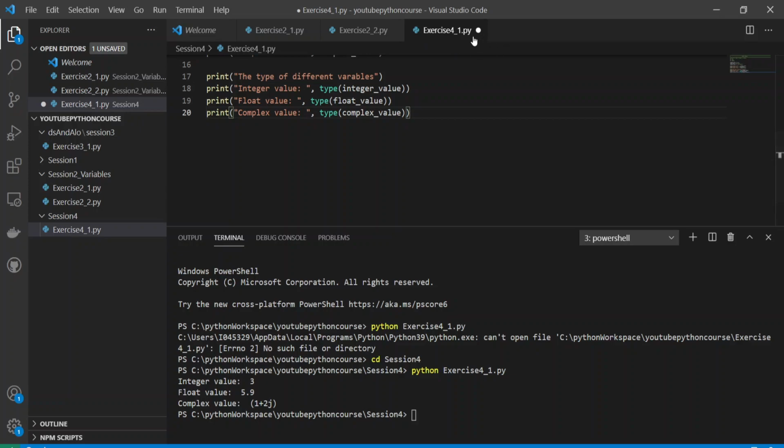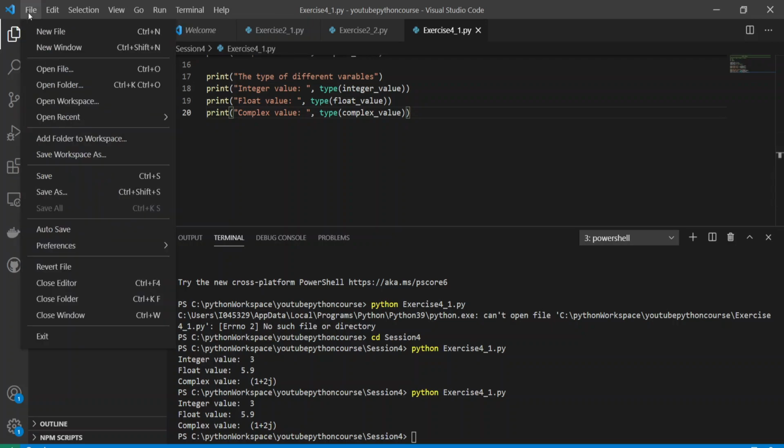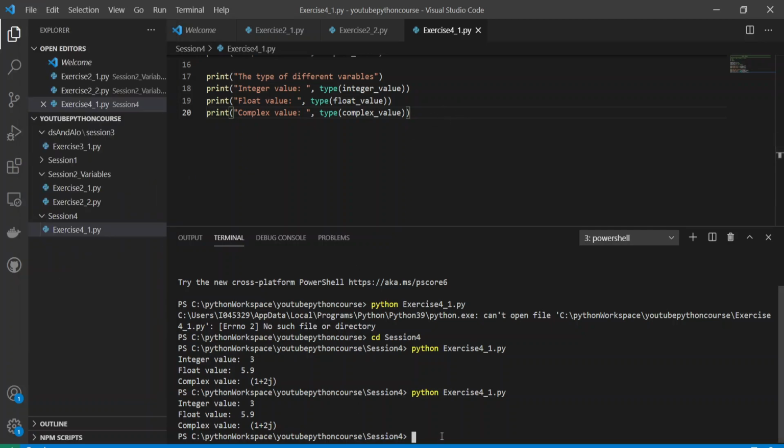See, since I have changed, you get a white mark over here. This means that currently this file is not saved. If I run the program again, it will not give me the current value which I have changed now. It will not show me those outputs unless I save. I need to save this, and then I can press control S, this control key plus S, will save it. Or what you can do, you can go to file and then click save over here. You see the save, control plus S. So you can save in that way.